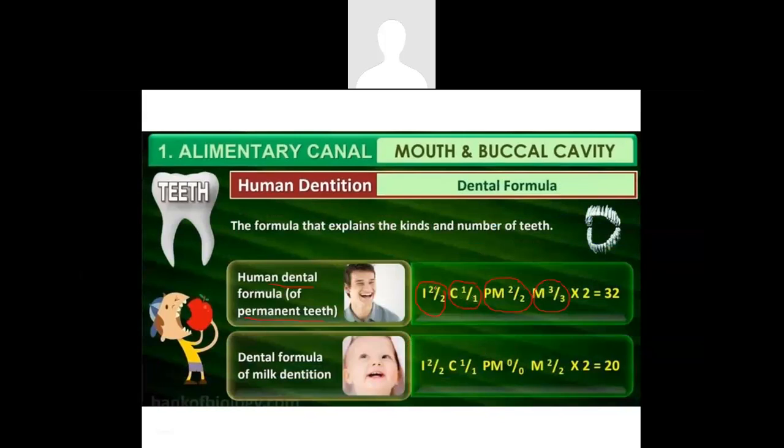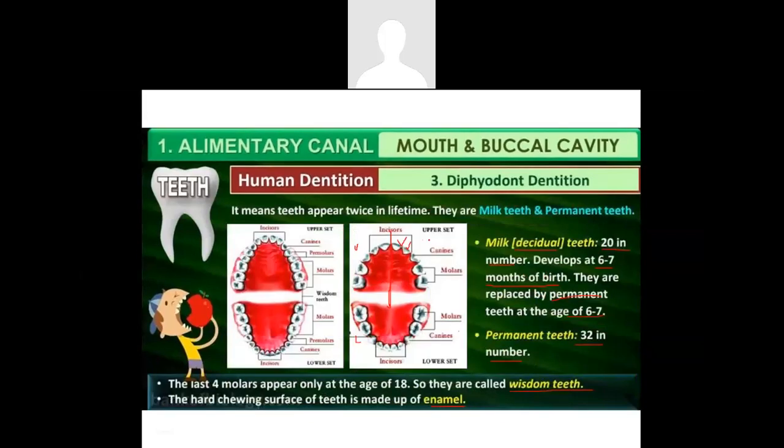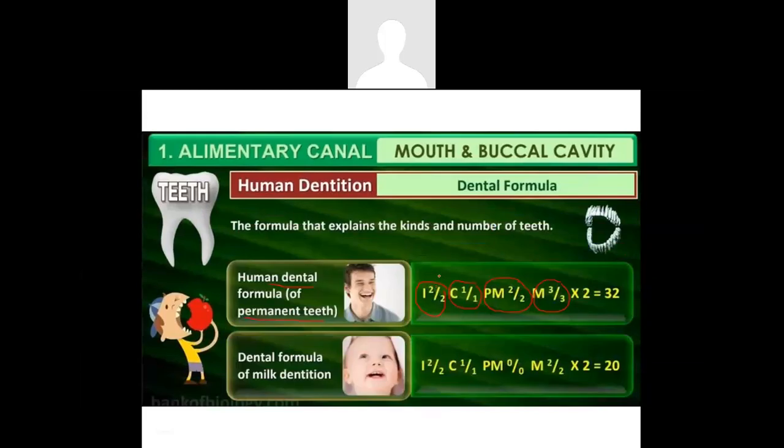On the right we find one canine, and on the left one canine. What they have written here is they have taken just one side of one jaw into consideration, which means when we put the formula, we put 2 by 2, which means 2 on the upper jaw and 2 on the lower jaw.